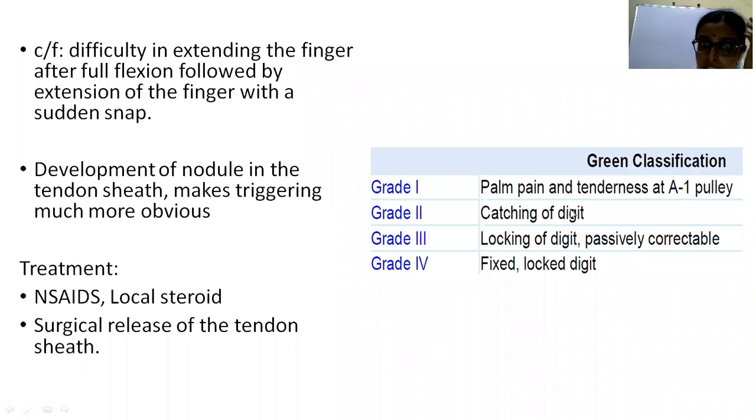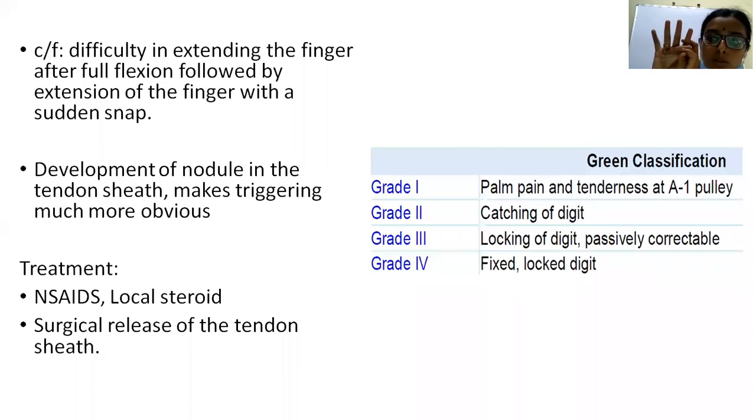Here the chief complaint is first pain and tenderness over the MCP joints, in the metacarpophalangeal joint, and the patient will find it difficult to extend the finger following full flexion. First there will be pain, and then gradually the patient will have catching, and suddenly the finger gives way like this. Observe my ring finger. Gradually there will be giving way. There will be a sudden snap.